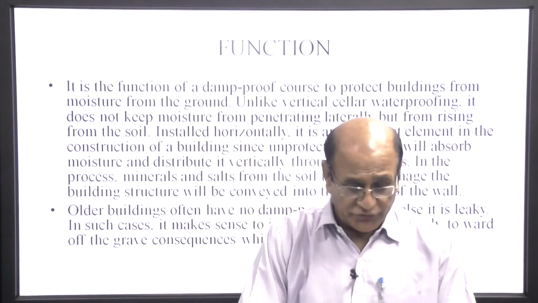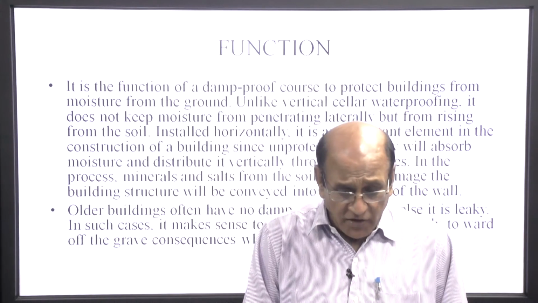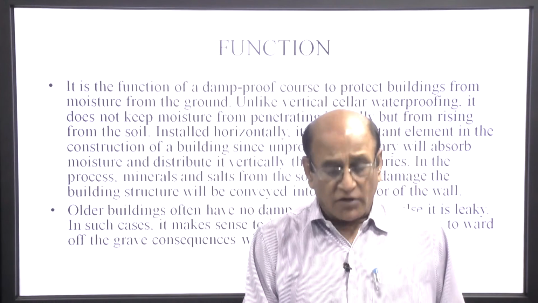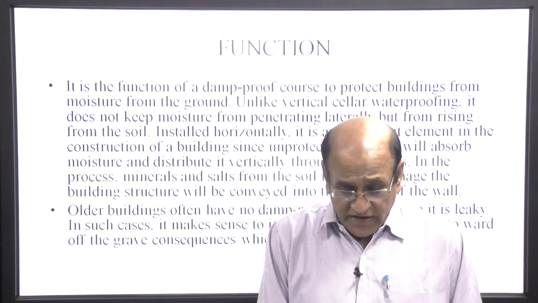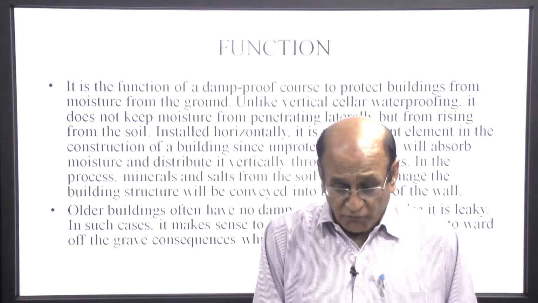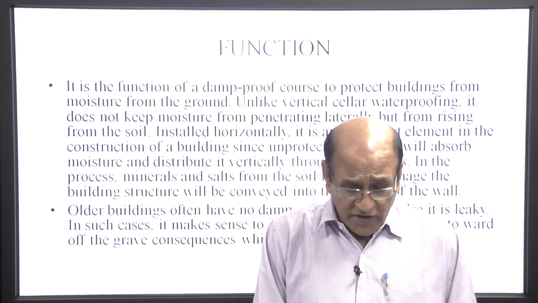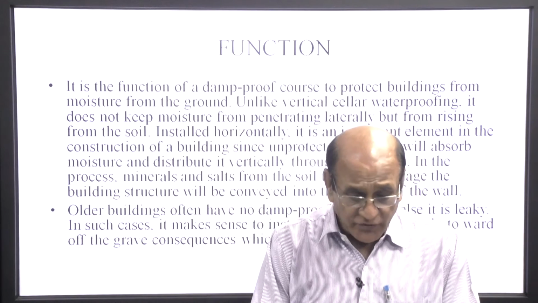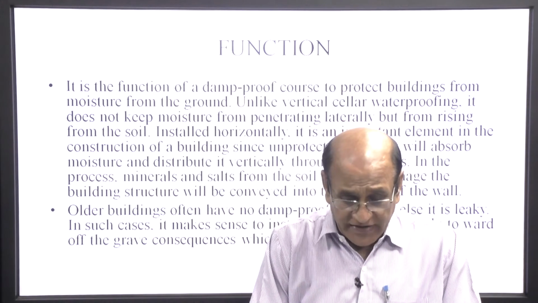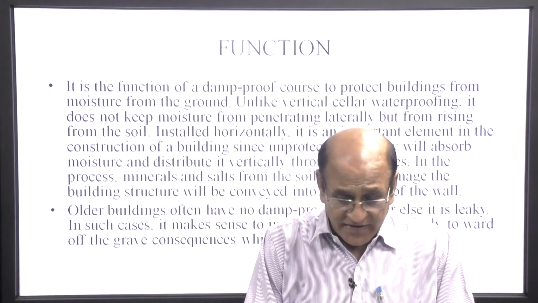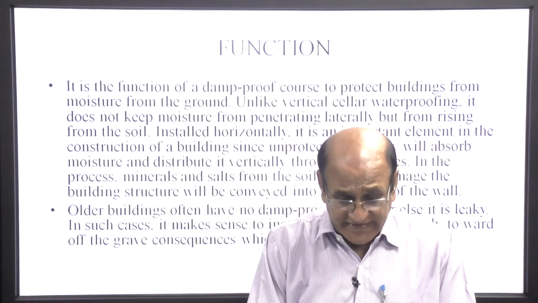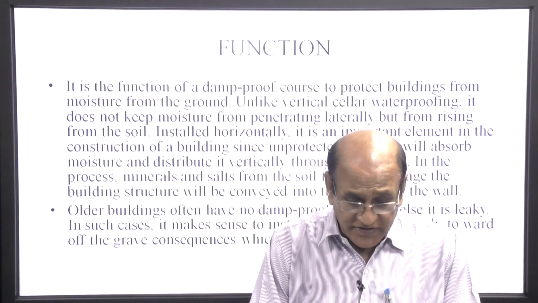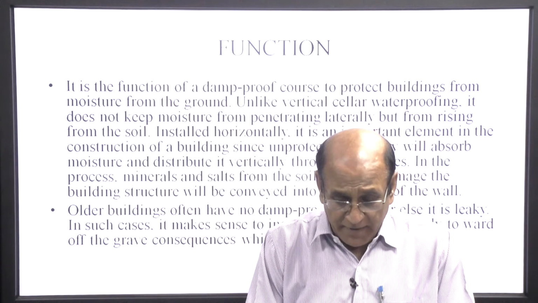Function of the damp proof course. It is the function of damp proof course to protect the building from the moisture from the ground. Unlike vertical cellar waterproofing, it does not keep the moisture from penetrating laterally, but from rising from the soil. Installed horizontally, it is an important element in the construction of the building, since unprotected masonry will absorb moisture and distribute it vertically through the capillaries.